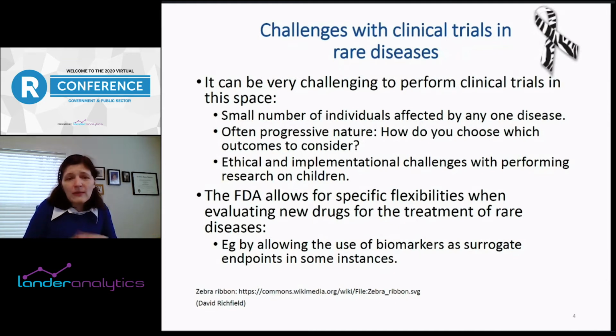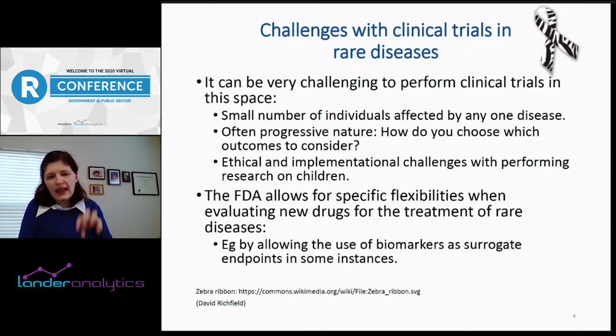And because of some of these reasons, the FDA does actually have some specific flexibilities when they evaluate new therapies for rare diseases, for example, by allowing surrogate biomarkers to be used instead of specific endpoints. So maybe looking at the impact of a drug on a protein, or I'll be talking about the impact of a drug on a metabolite, which is a small molecule. And if you can show that that's correlated with a disease endpoint, then you can just use that instead of the actual disease endpoint in the clinical trial.